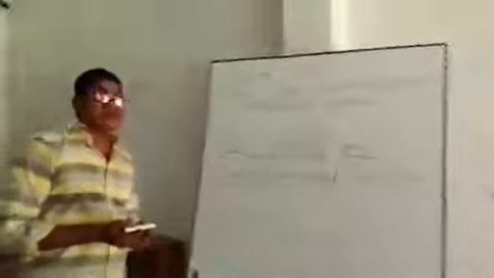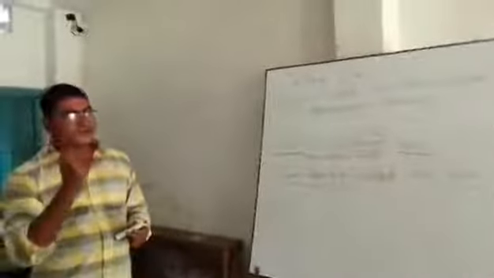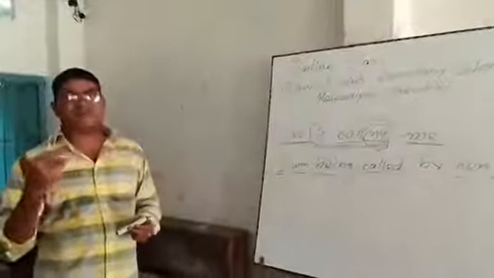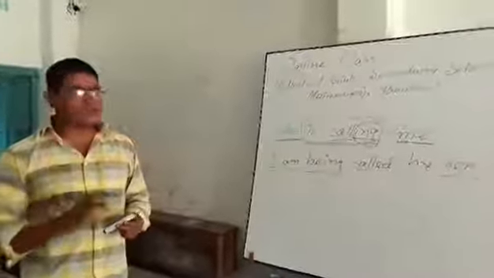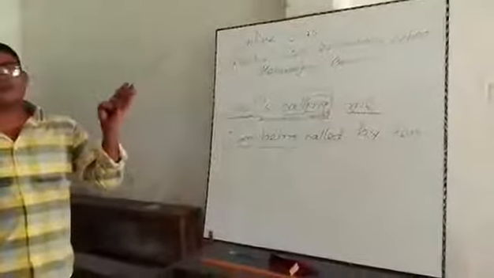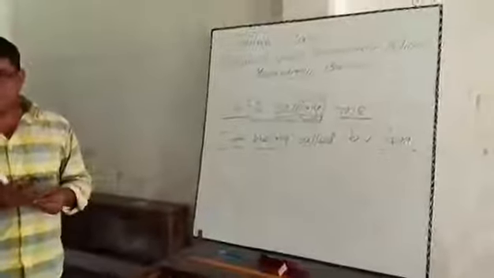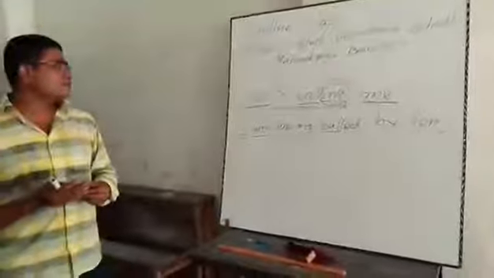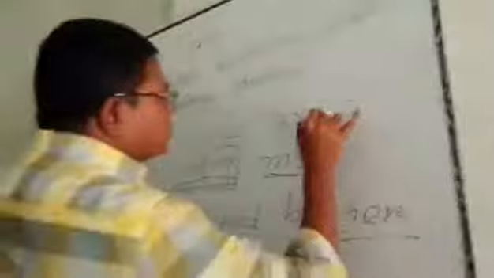There are 12 kinds of tenses. Present, past, and future: mainly 3 kinds of tense, and in every kind of tense there are 4 kinds. It has 4 parts: indefinite, continuous, perfect, and perfect continuous. Okay, and 3 into 4, 12.